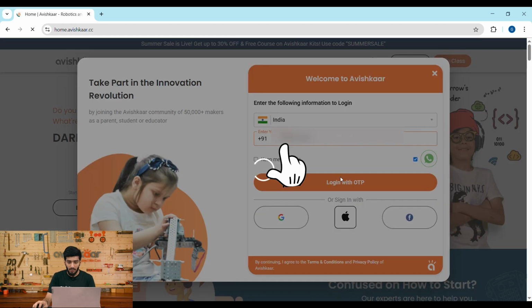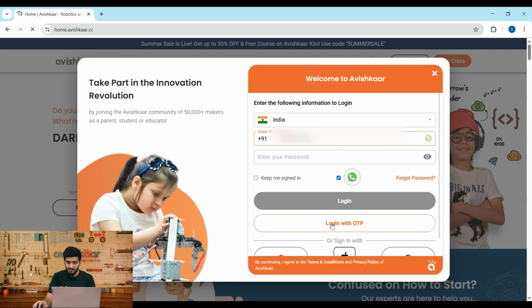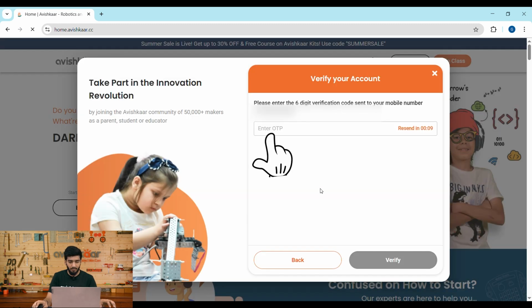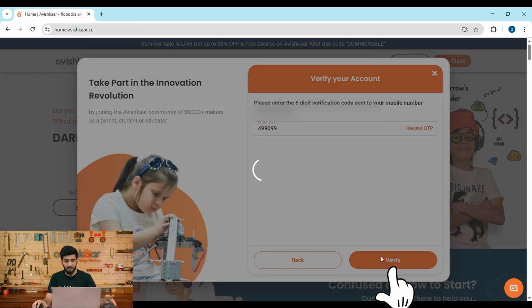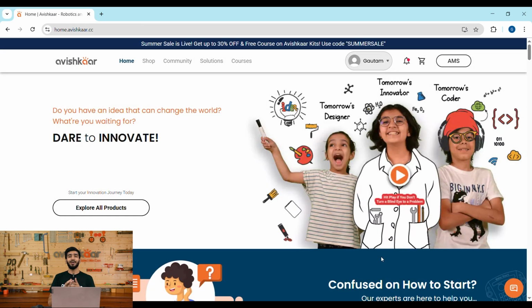Let me click on login with OTP. This is a very convenient way for me to log in, and let's see if I've got an OTP or not. 499099. Let me just click on the verify button and we are logged in with the platform. Next, we have to click on the AMS button.